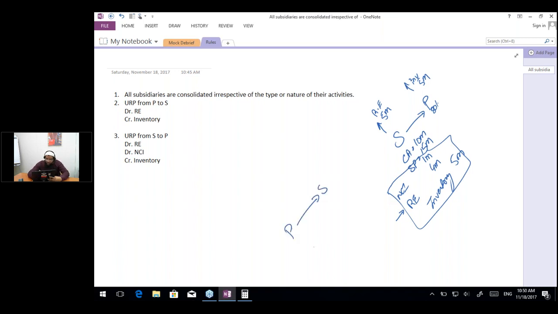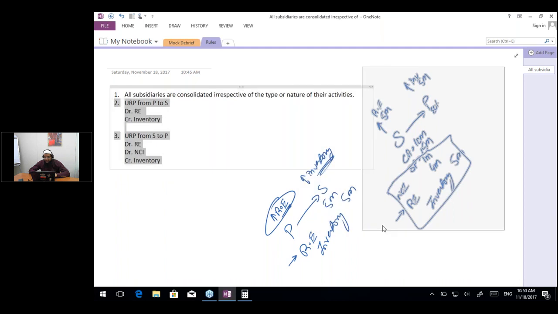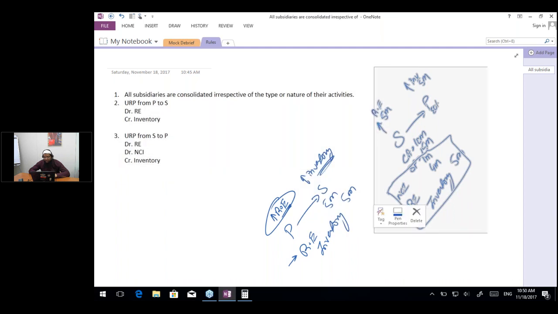But if the parent has sold goods to the subsidiary, in that case the entry would become retained earnings debit and inventory credit simply by 5 million, because we are reducing the parent's retained earnings and the subsidiary's inventory. So it will only affect the retained earnings of the parent and not the NCI. Yes, Simran, now you have got the point. If you people want to take the snapshot, I'm going to delete this area because I want this sheet to be related to the rules only. Taking the snapshot.